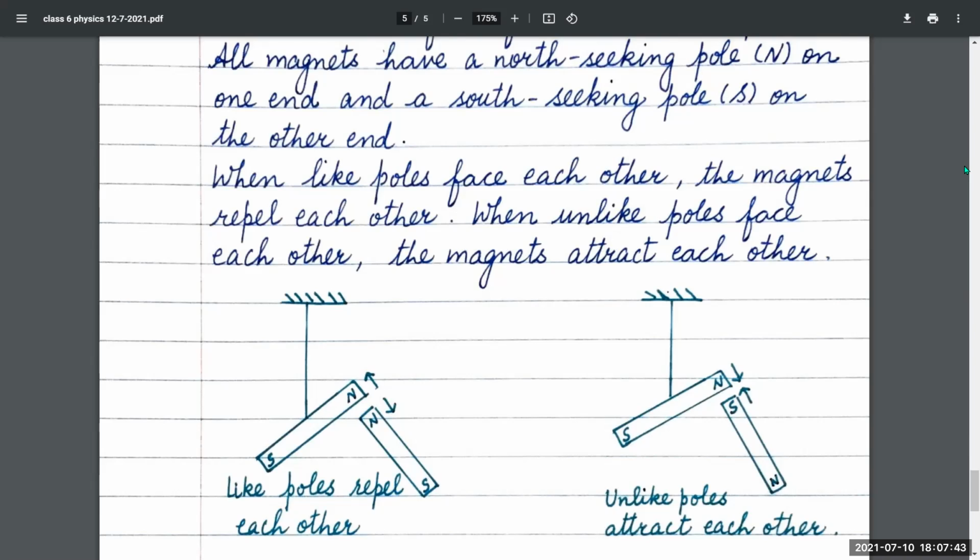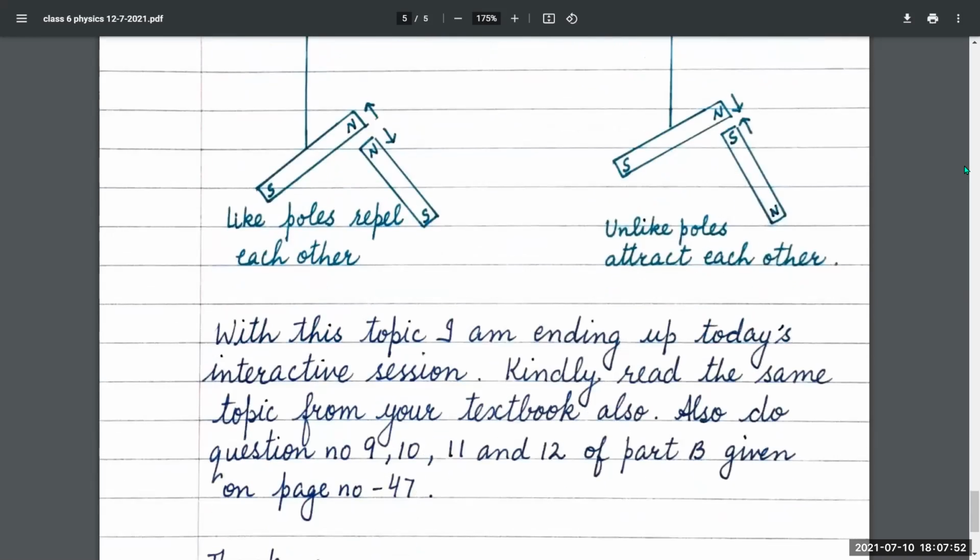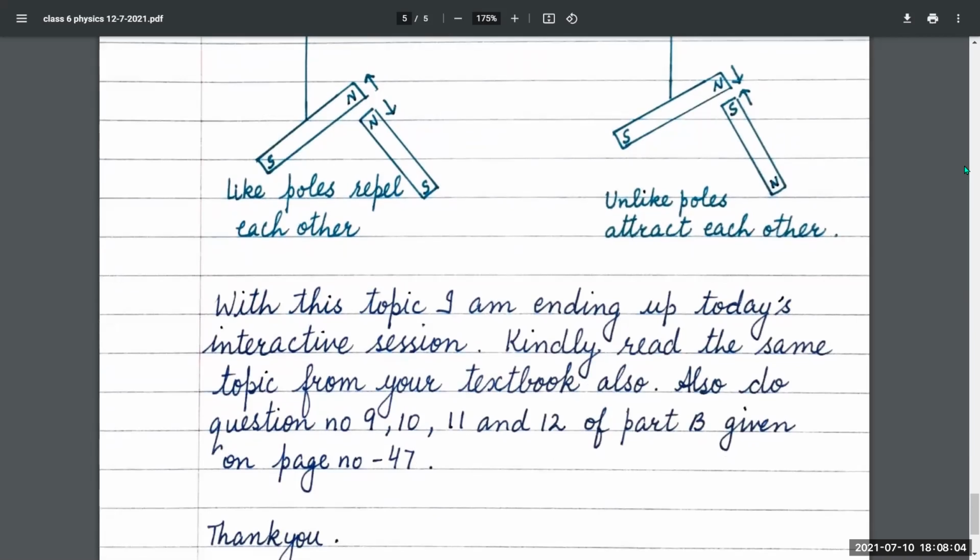Whereas when unlike poles face each other, the magnets attract each other. For example, when you bring the south-seeking pole of one magnet close to the north-seeking pole of another magnet, which is tied with the help of a string, then you will see that the two magnets will attract each other.